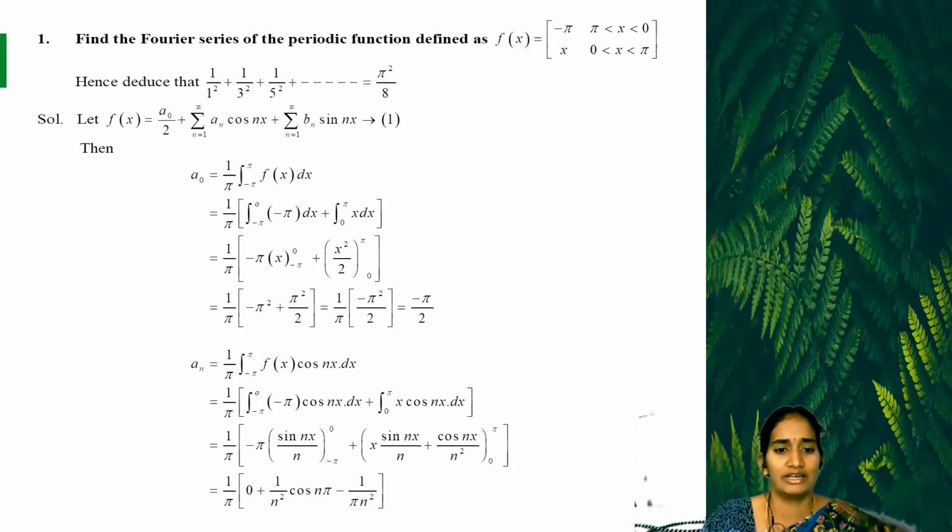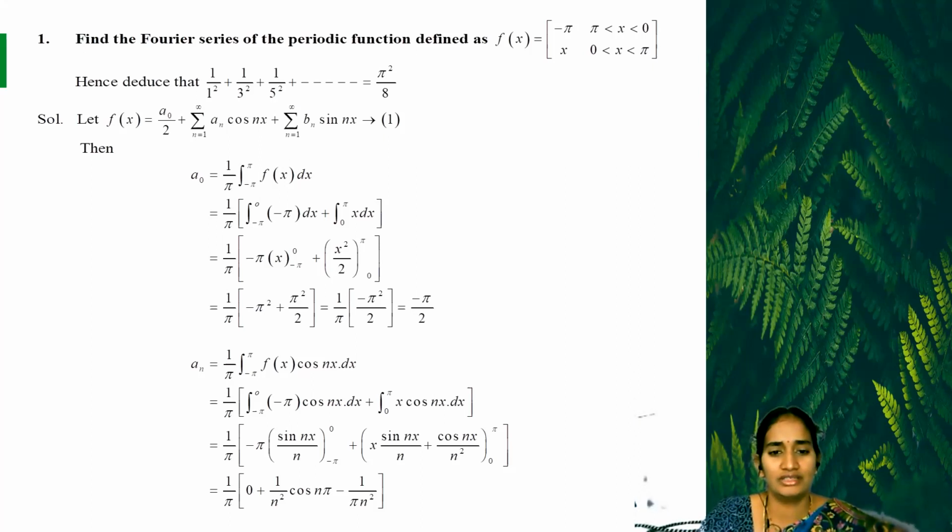So the next step is 1 by pi integral from minus pi to 0 of minus pi cos nx dx plus integral from 0 to pi of x cos nx dx. Integration of cos nx is sin nx by n, with limits minus pi to 0.